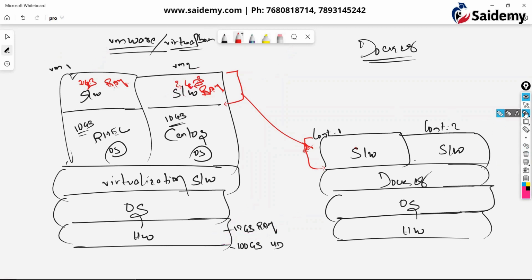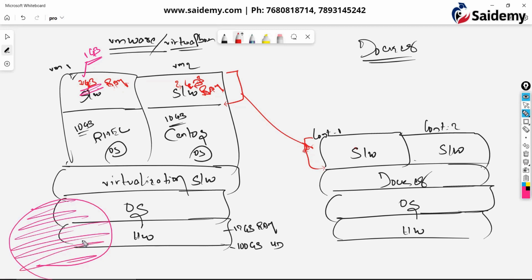Suppose here the problem is, observe carefully. You are allocating 2 GB, but assume that it is consuming only 1 GB. You allocated, but it is consuming only 1 GB. See, I have one big plate full of food. But in that you are consuming only half of the food. Remaining half, neither you are eating nor you are letting others eat. Correct? That's a waste of food, right?